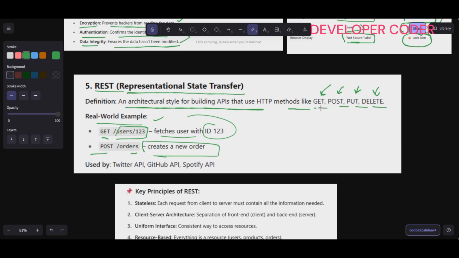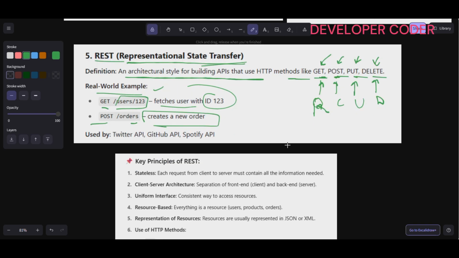So GET fetches the user, POST creates, PUT updates, and DELETE deletes. And here R means read. So basically it is CRUD, right? Create, Read, Update, Delete. These are nothing but the functionalities of REST, Representational State Transfer, right? And it is used by the Twitter API, GitHub APIs, Spotify APIs, all this stuff. And what are the key principles of REST?